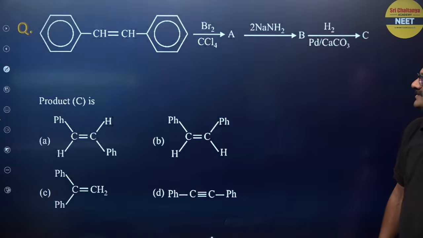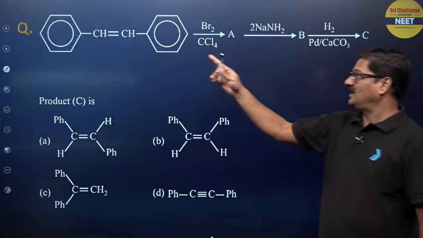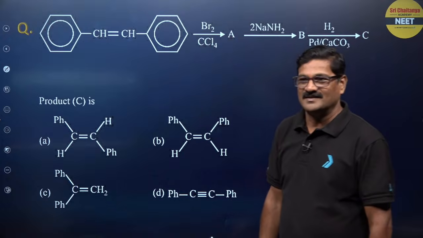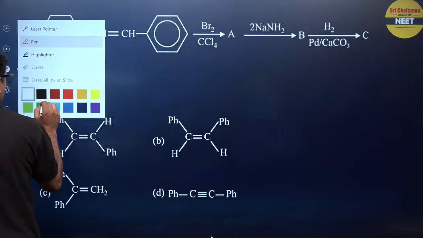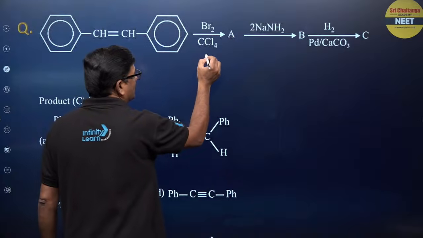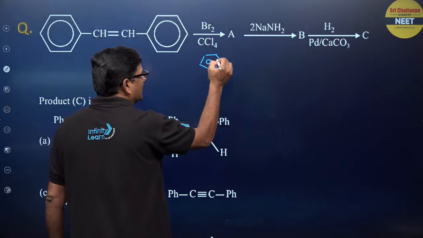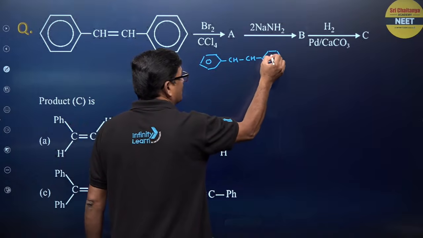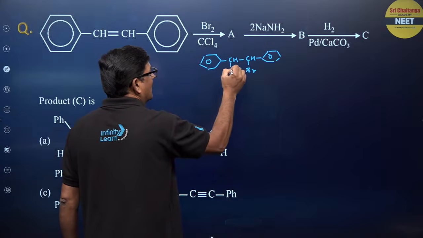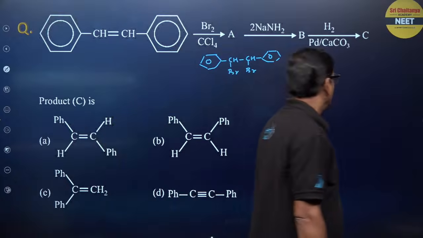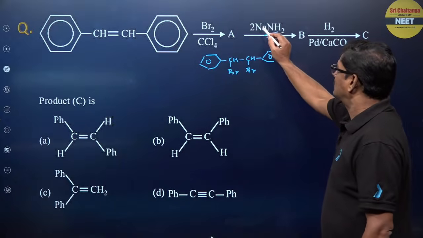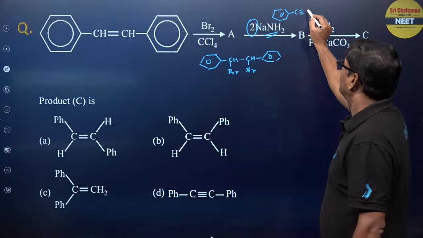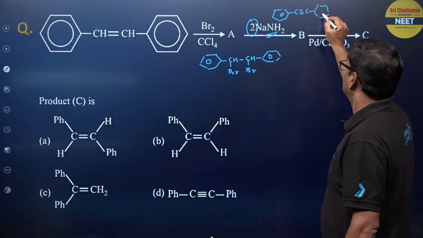This is the alkene and it is benzene, with Br2/CCl4. So for the reaction of the alkene, the product will be like this. It is an electrophilic addition reaction, so Br and Br are added. Then NaNH2, 2 equivalents is given, so that you are going to see the formation of an alkyne; double dehydrohalogenation takes place.